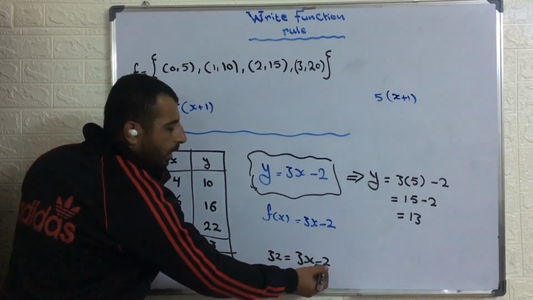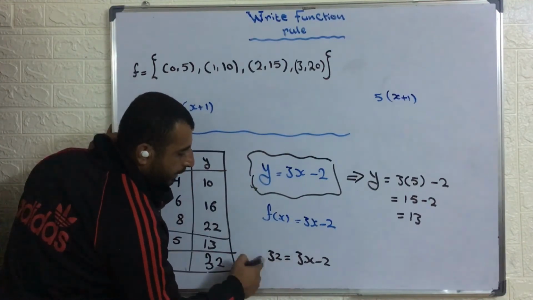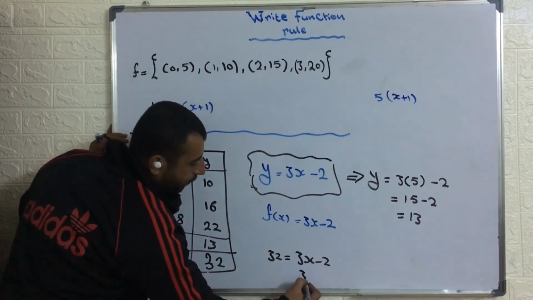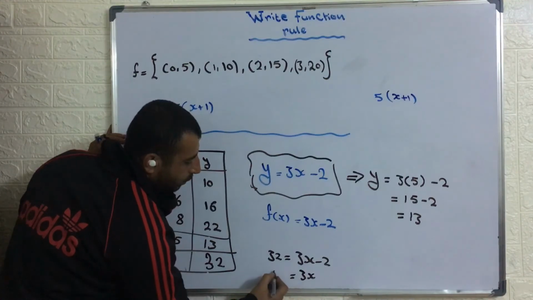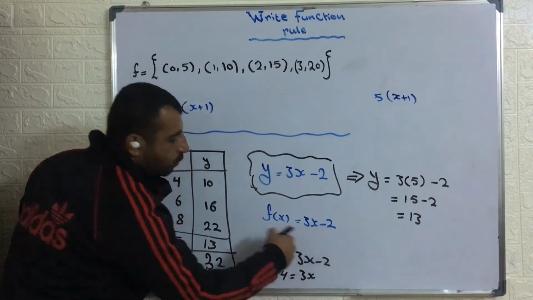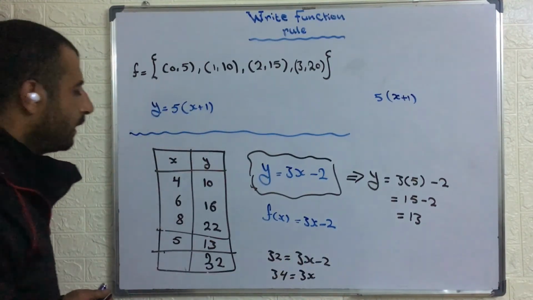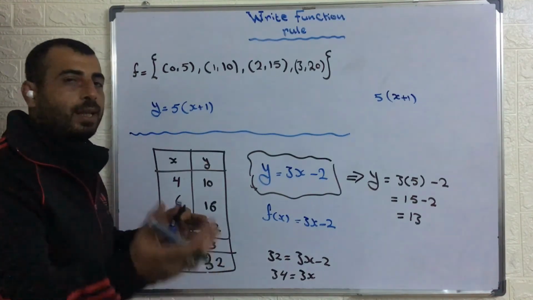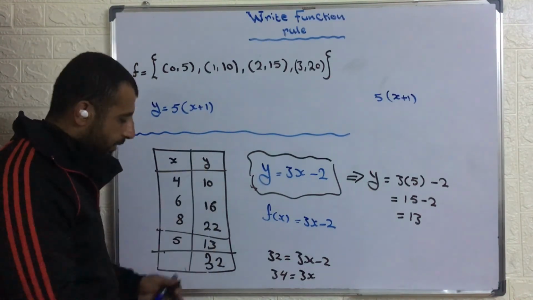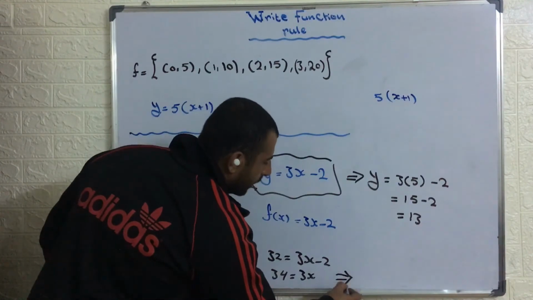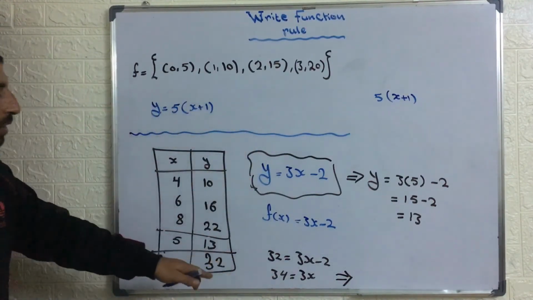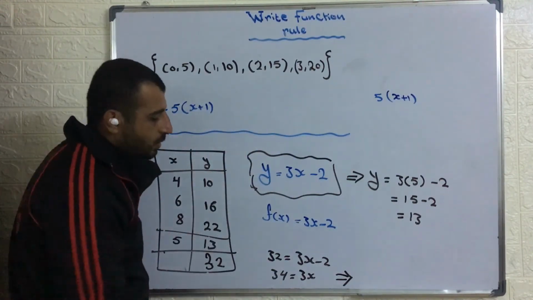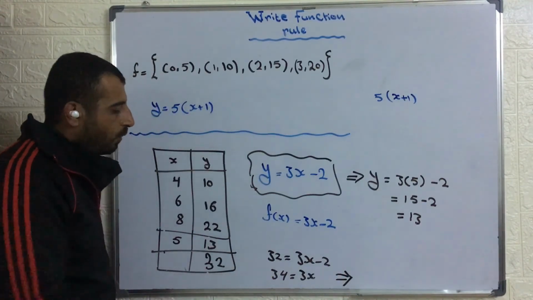So move negative 2 to the other side, the left hand side. I will get 3x equal to 34, because it becomes positive when I move it. As we learned in solving equations, you can go back to that lesson for the procedure. Divide both sides by 3 to get the value of x, or multiply by the reciprocal of the coefficient of x.